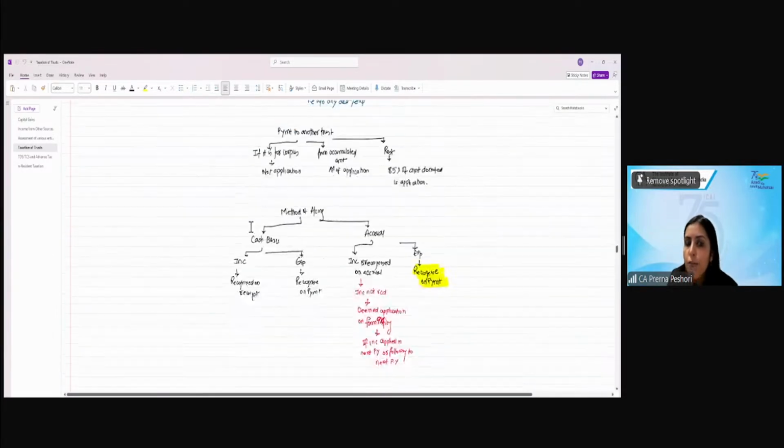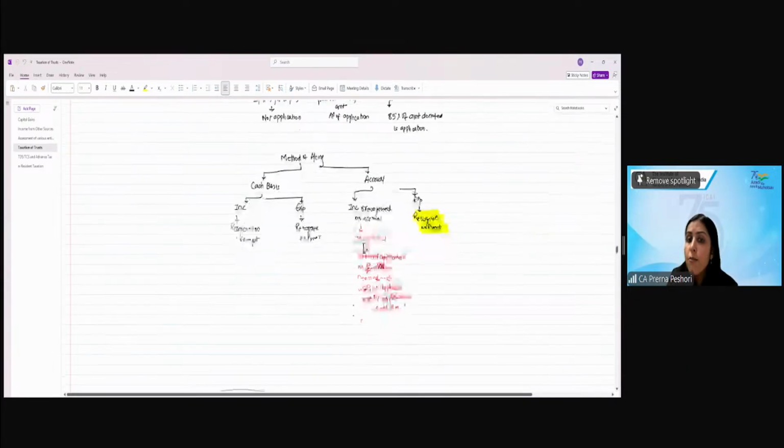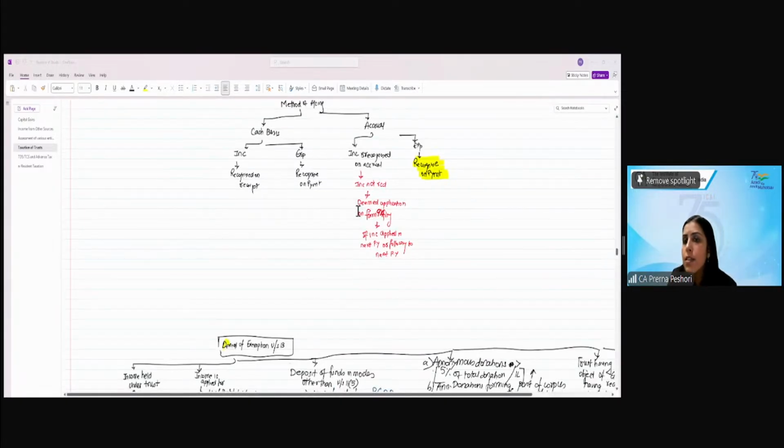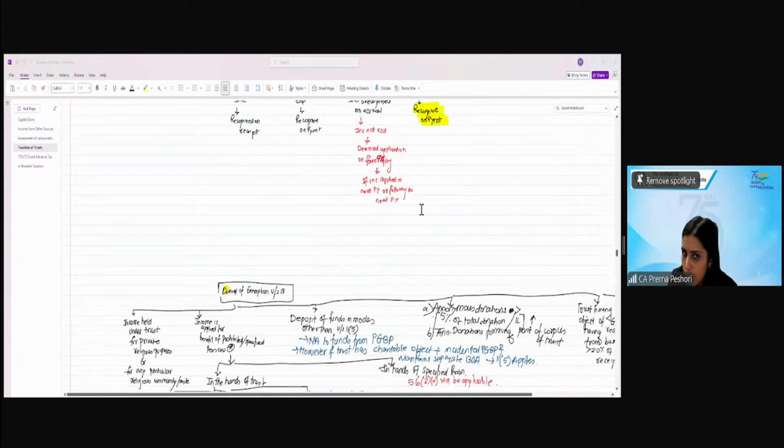Method of accounting: if I follow the cash basis, the income is recognized on receipt, the expense is recognized on payment. If I am following accrual basis, income will be recognized on accrual. Therefore, income which is accrued but not received, we can consider as deemed application by filing Form 9A, and we can apply in the next year or the following year. And the expense, even if I follow the accrual method, I will still recognize on payment basis.